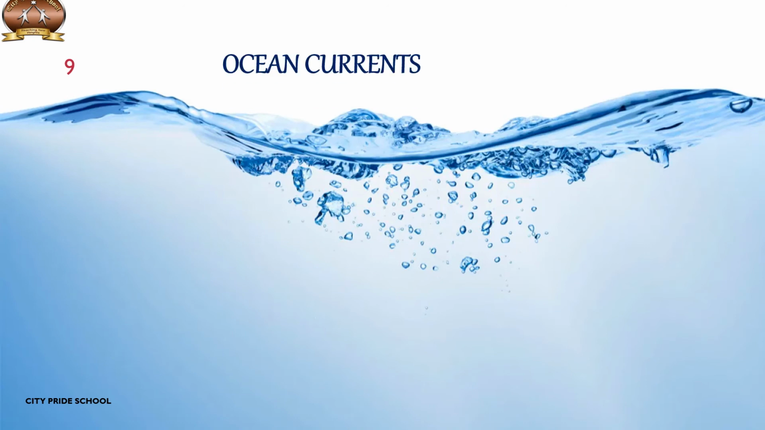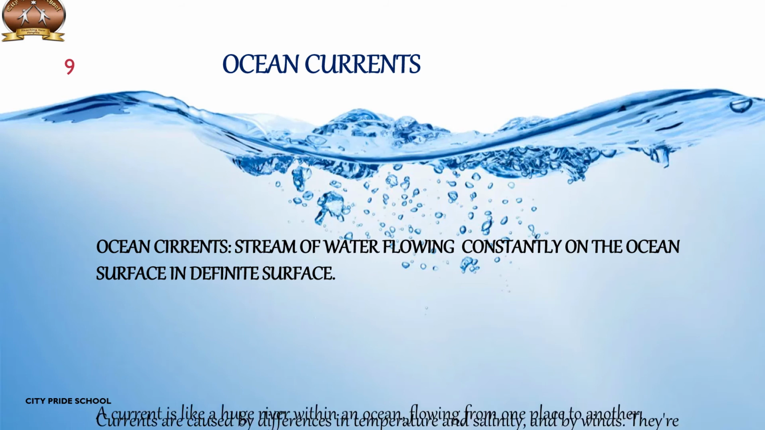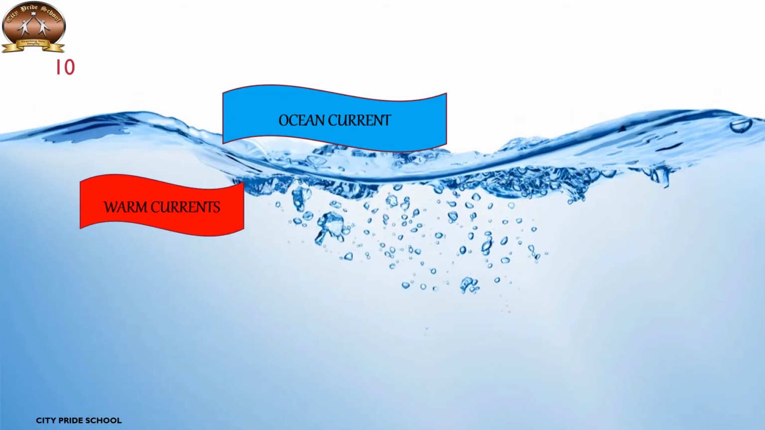Ocean currents. Ocean currents are streams of water flowing constantly on the ocean surface in a definite direction. The ocean currents may be warm or cold. Generally, the warm ocean currents originate near the equator and move towards the poles. The cold currents carry water from the polar or higher latitudes to tropical or lower latitudes.